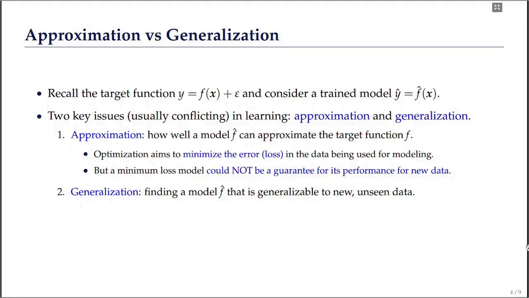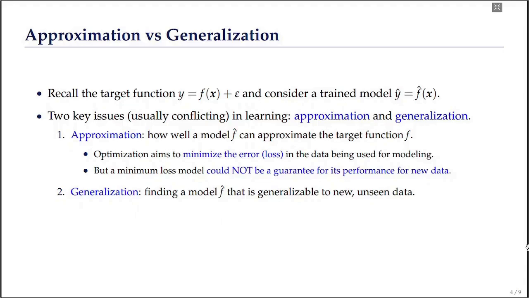In the usual standard statistical models, the goal is to find a model f hat that minimizes the loss or error in the data being used for fitting. However, such a model with a minimum loss or error cannot guarantee its performance on new unseen datasets.